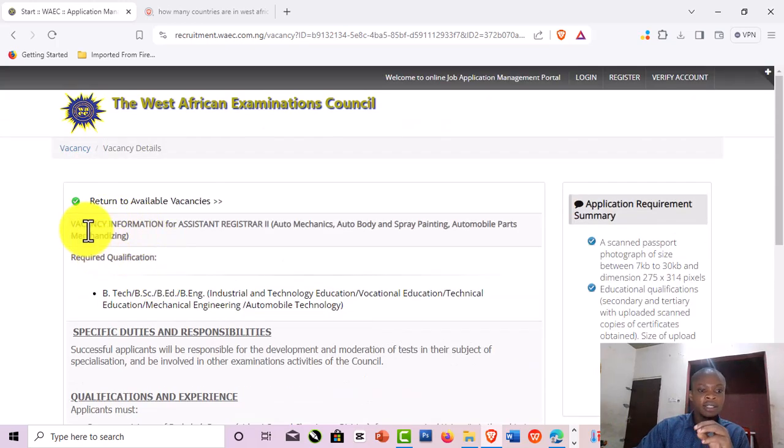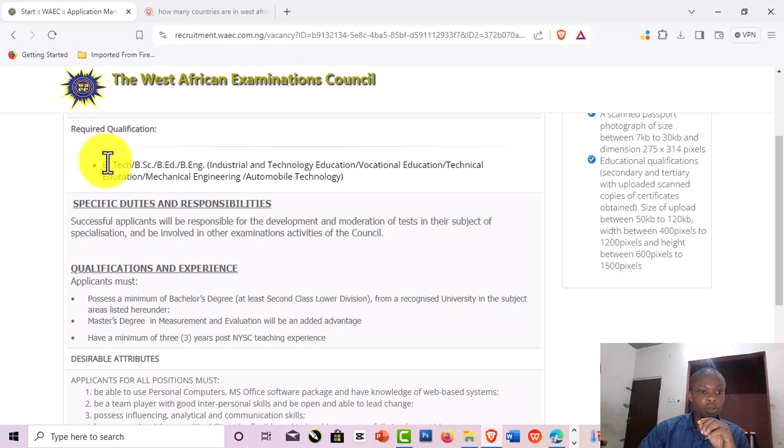Under assistant registrar 2, the qualifications that are required are BTech, BSc, BEd, BEng.